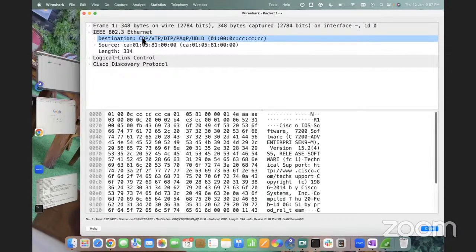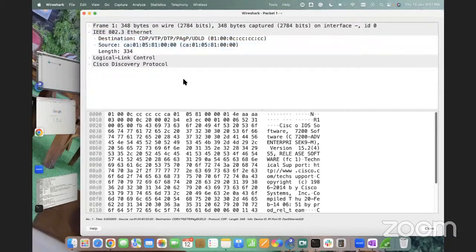UDLD is Unidirectional Link Detection, that's the name. It is part of spanning tree. When we use spanning tree and we have SFP links, some fiber links, we use UDLD. I'm sure we will discuss VTP, DTP and PAgP, not UDLD, but these three protocols we will discuss in depth, everything about them.